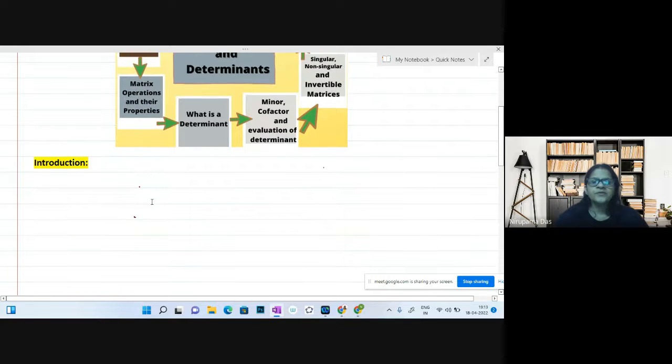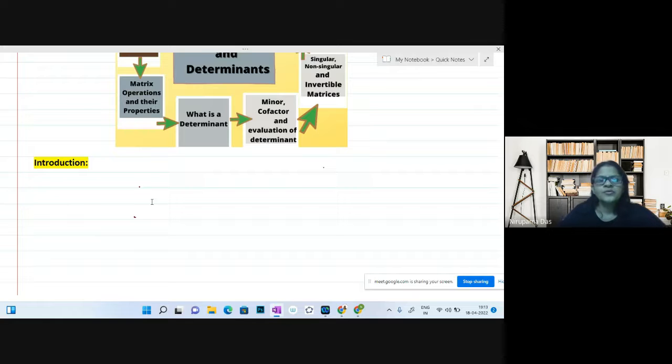Just to introduce the topic, what is a matrix? How should we begin? Let us consider a situation. Suppose you had periodic test 1 and periodic test 2, and you want to summarize the marks scored by you in 3 subjects.